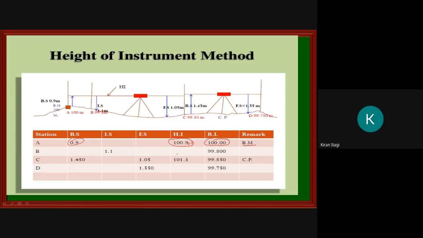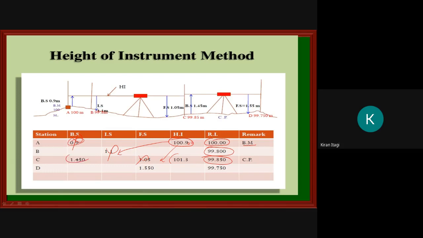Then what you have to do? This 100.9 minus the intermediate side, you have to deduct this one. 100.9 minus 1.11, how much have you got? 99.79. Then this 100.900 minus this one, 1.05. How much have you got? 99.85. So we have finished these.